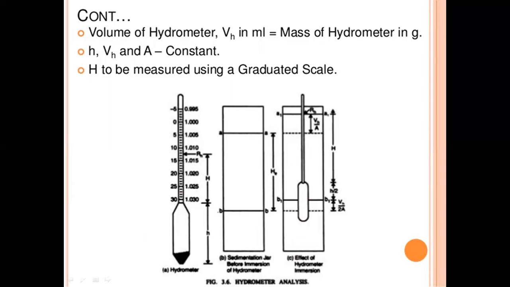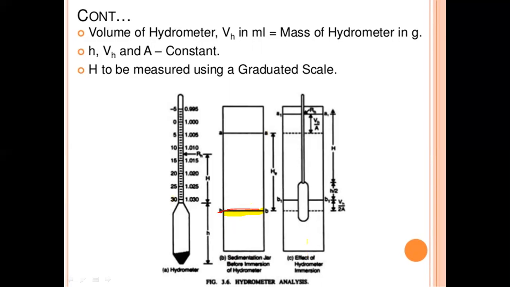Here it is the B. It is the empty sedimentation jar before immersion of the hydrometer. So it is the empty jar filled with water. Then the hydrometer is immersed in the jar.